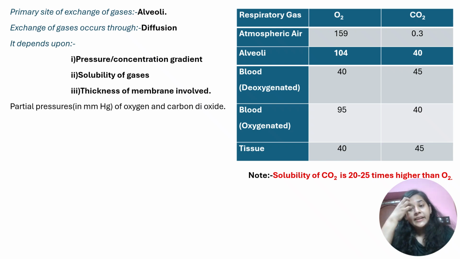A note is provided. We saw that the exchange of gases depends upon solubility. We have to know the solubility of oxygen and CO2, and information is provided that the solubility of CO2 is 20 to 25 times higher than oxygen. This information you have to learn. This value you have to remember, 20 to 25 times. The solubility of CO2 is 20 to 25 times higher than oxygen. Okay, we are going to the next slide.